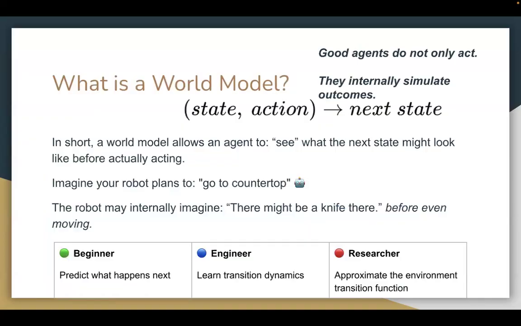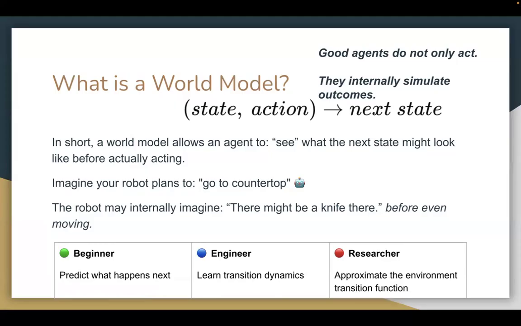So, what is a world model? It's actually very simple. For beginners, a world model is just predicting what happens next. For engineers, we give it a term, transition dynamics. And for researchers, we call it approximating the environment transition function. So basically, given the state and action, we predict what happens in the next state. And it allows the agent to see what the next state might look like before actually acting.